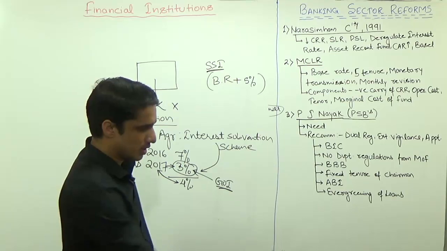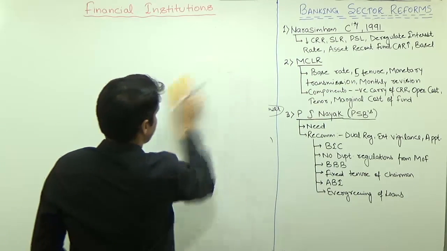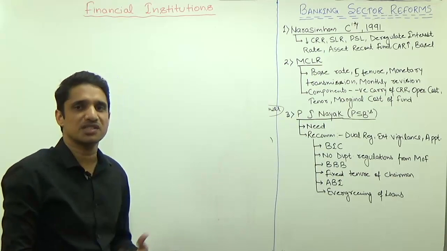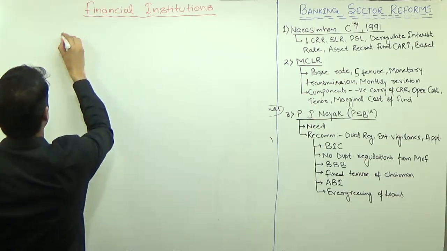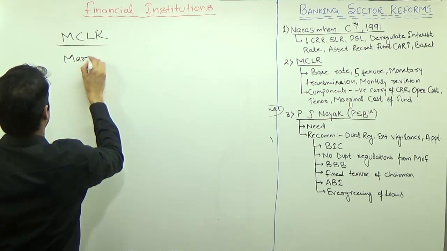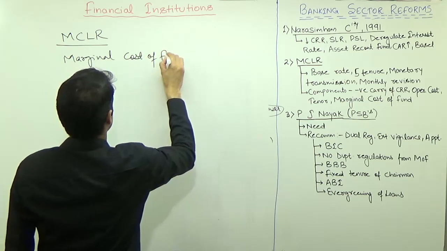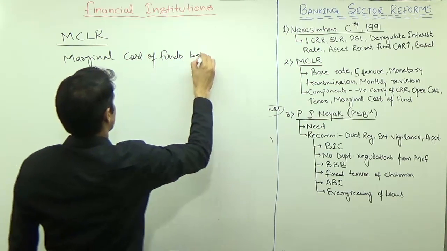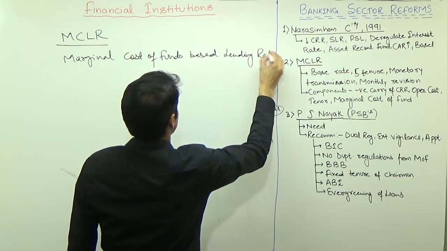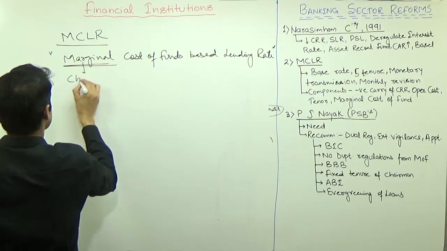Then this is what the base rate is. Then what is the need of MCLR? The need of MCLR, first we discuss the time frame. The updation of base rate was not fixed. MCLR is marginal cost of funds based lending rate. This is the full form of MCLR, where this word marginal means changed situation.